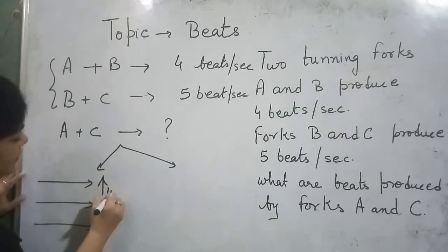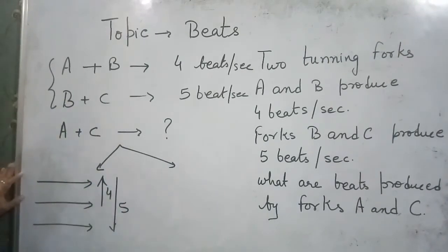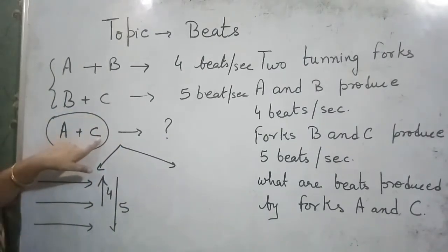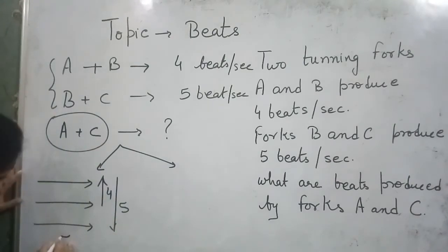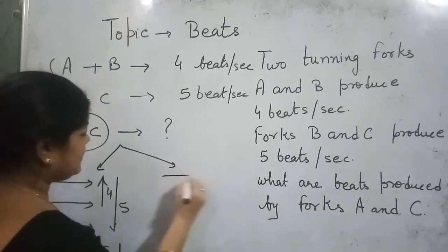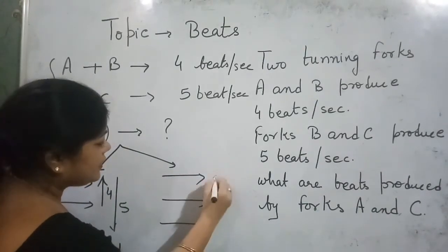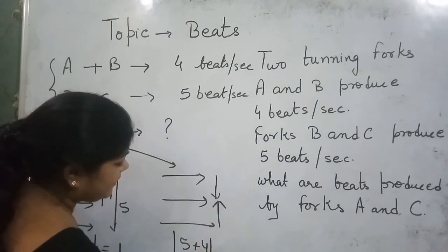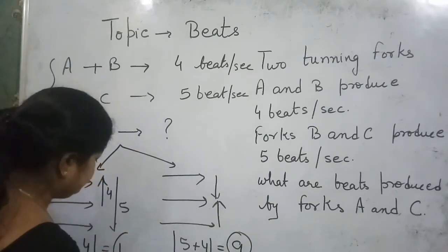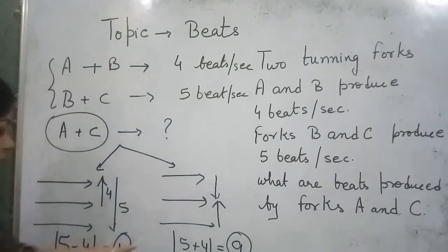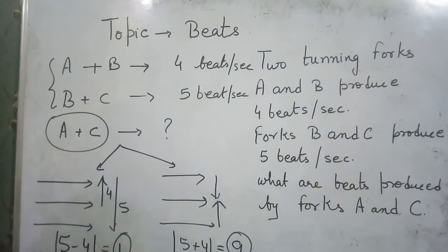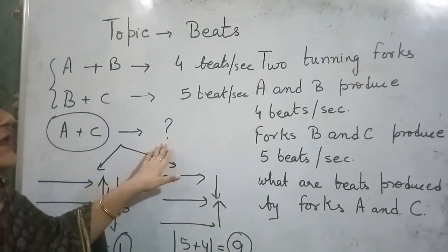When they are tuned together, 4 and 5, that means the beats produced when A and C are tuned together, there are two cases: either 5 minus 4, that is 1, or the other case when they are tuned in the same direction and we get the beats 5 plus 4 is equal to 9. Now check in your question, either 1 is given or 9 is given. Two cases are there, two answers are there for these types of questions.